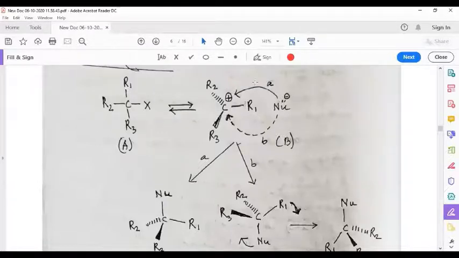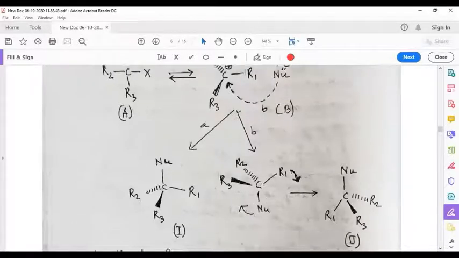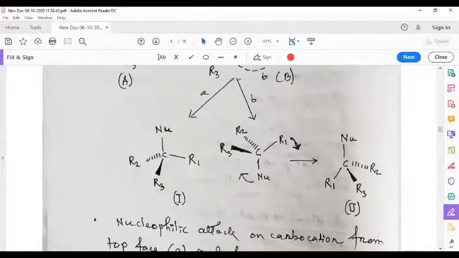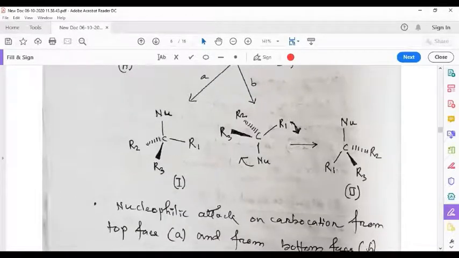The attack from the top side is represented by A. Attack from the bottom side is represented by B. Now, when the nucleophile attacks from the top side A, the nucleophile will be in the top position. R1 is like this, R2, R3 will be like this. And when the nucleophile attacks from the bottom side, then this is the structure which we are going to get.